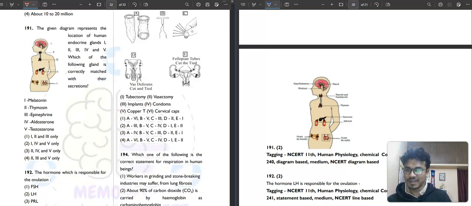Okay, good question. Very good question. This diagram represents the location of human endocrine glands 1, 2, 3, 4, 5. Which of the following glands is correctly matched with the secretion? How good a question is this? This actually covers everything.